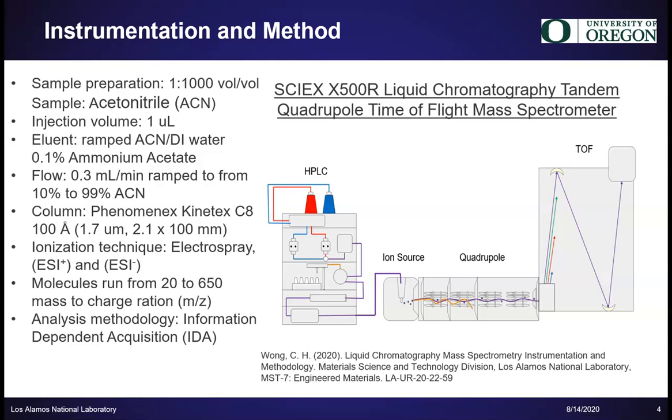On the right is a figure of our LC-MS system, which includes high-pressure liquid chromatography with a C8 column, followed by the ionization source using electrospray ionization. Lastly, there is a high-resolution tandem quadrupole time-of-flight mass spectrometer.